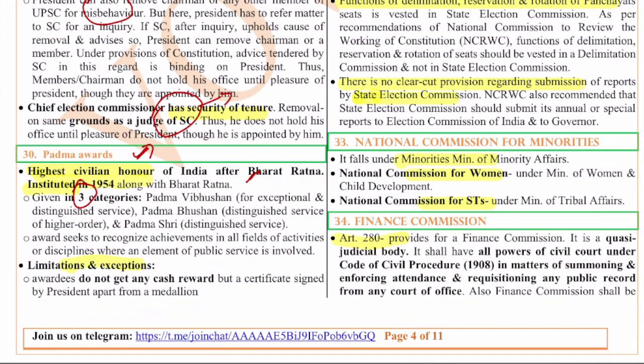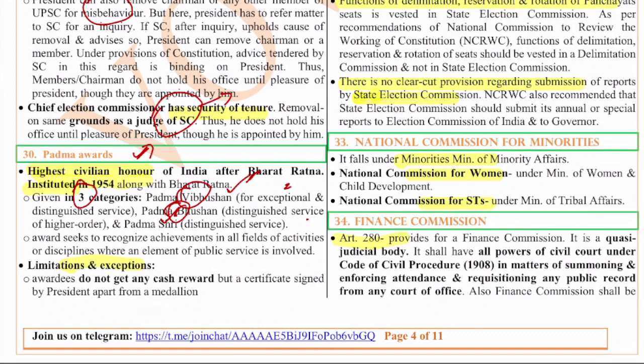The Padma Awards are given under 3 categories: Padma Vibhushan for exceptional and distinguished service, Padma Bhushan for distinguished service, which is below Vibhushan, and Padma Shri, the lowest among the 3, also for distinguished service.